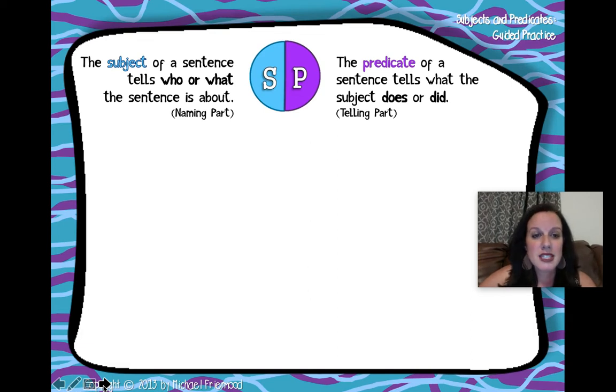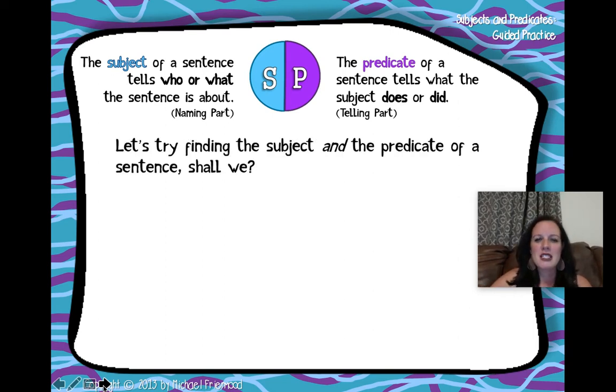The subject of a sentence tells who or what the sentence is about. That's the naming part. The predicate of the sentence tells what the subject does or did, and that is the telling part. So let's try finding the subject and the predicate of a sentence, shall we?